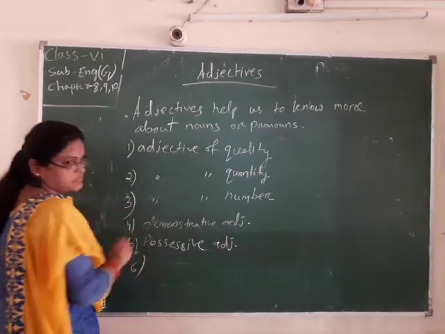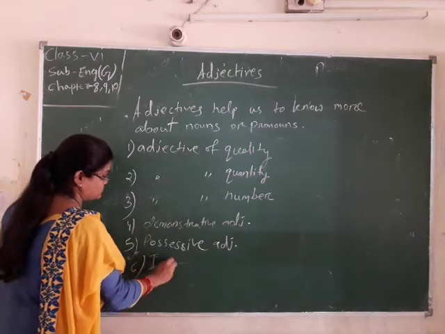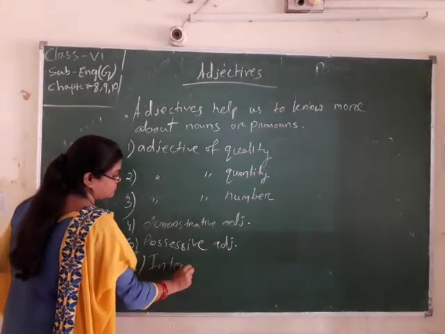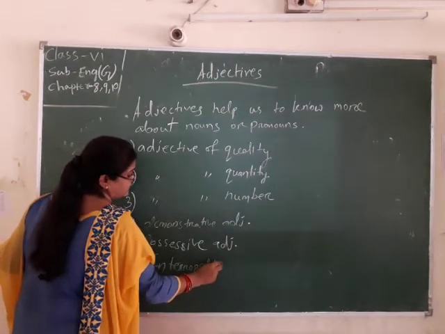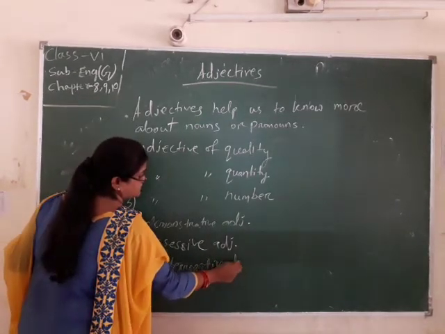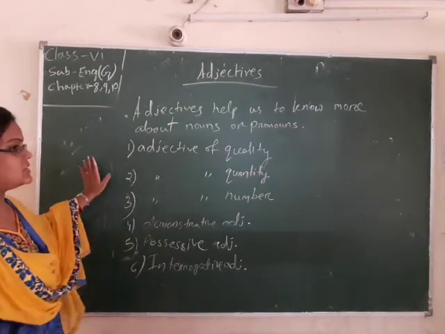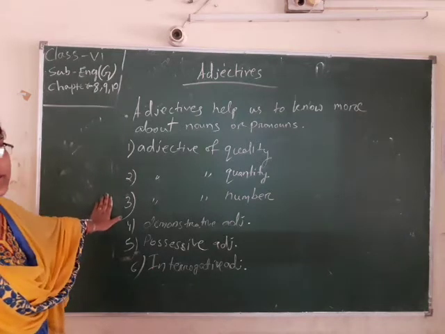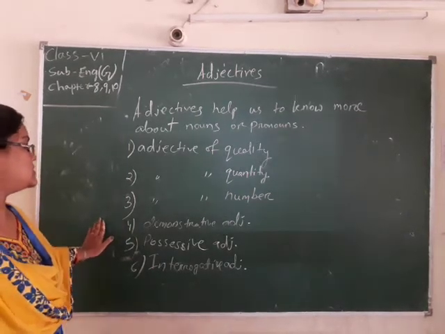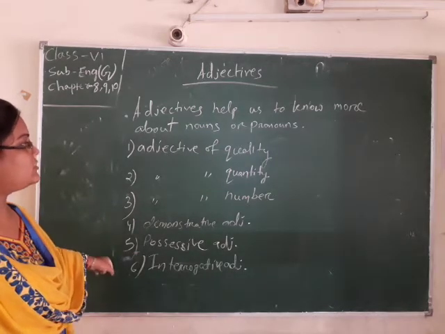Then the sixth is interrogative adjective. So there are 6 kinds of adjective. First is adjective of quality, second is adjective of quantity, third is adjective of number, fourth is demonstrative adjective, fifth is possessive adjective, and sixth is interrogative adjective.